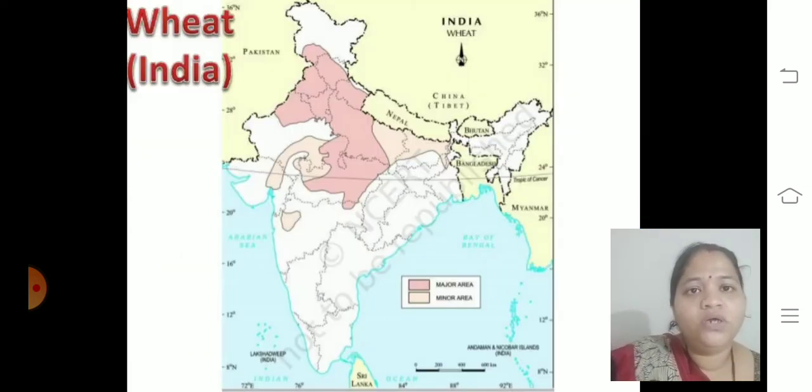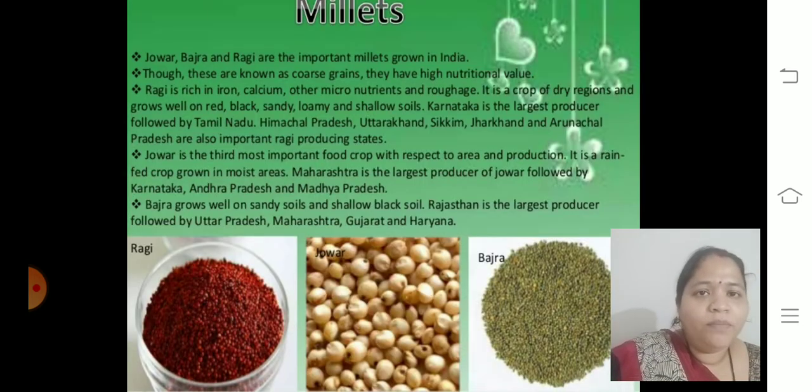Next, this is the map which is available in your textbook. You just go through the map. It will be very easy to understand in which area, and with the image you are able to learn where wheat is produced. Next topic, we'll talk about the millets. Jowar, bajra, ragi are the important millets grown in India.